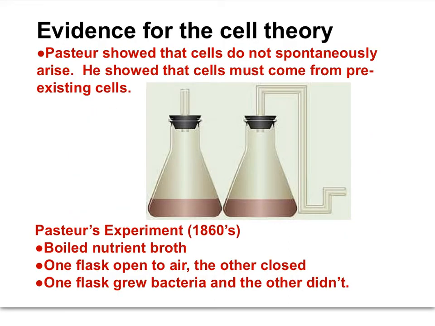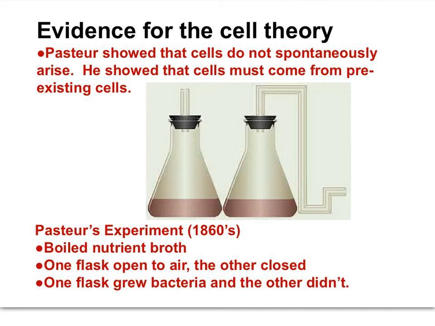Pasteur provided evidence for cell theory by demonstrating that cells come from other cells. In other words, cells do not arise spontaneously. Pasteur boiled nutrient broth. He put the broth into flasks. One flask was open to the air where cells could enter, while the other flask was closed with bent glass tubing. The flask exposed to the air, exposed to cells, grew bacteria, while the flask without exposure to cells did